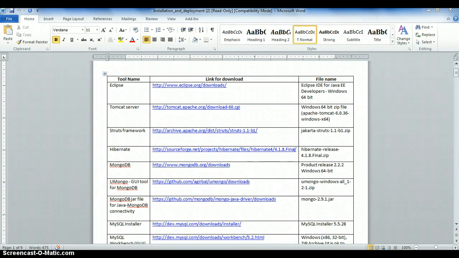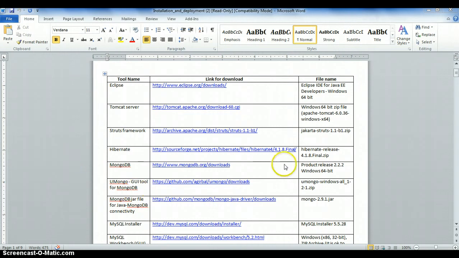Now let me walk you through the installation and deployment document. Here we provide all the links of the jars and the applications required to run our project. Most of the jars are included in the WAR file that we will be providing, but just in case there is any discrepancy, you can download them from the respective links.